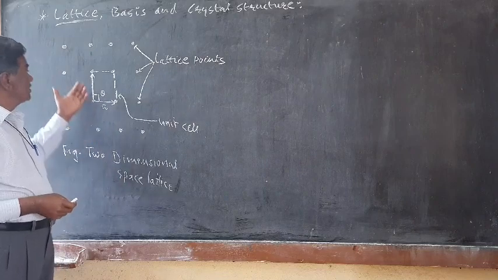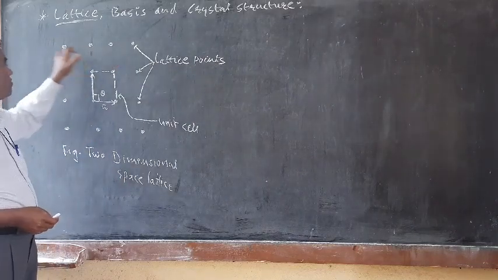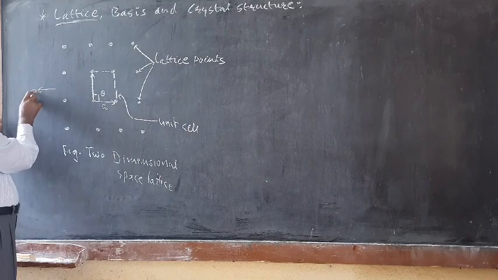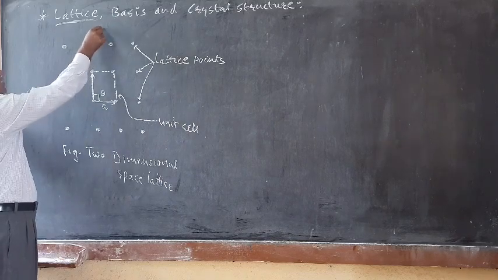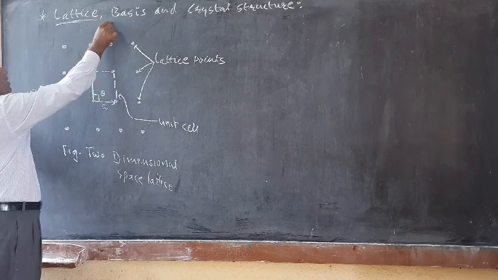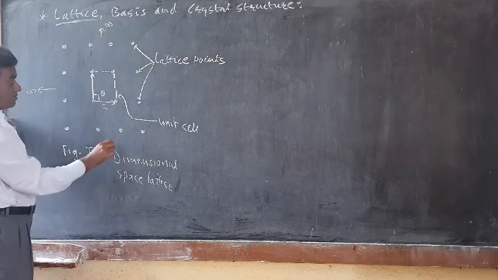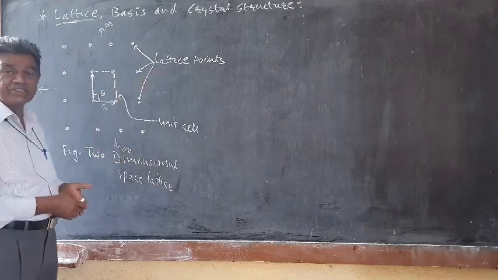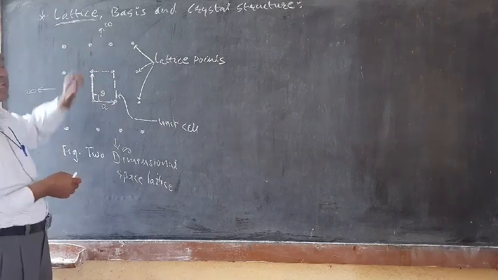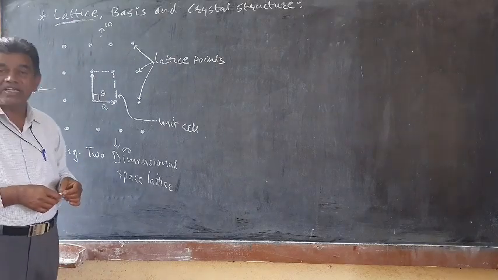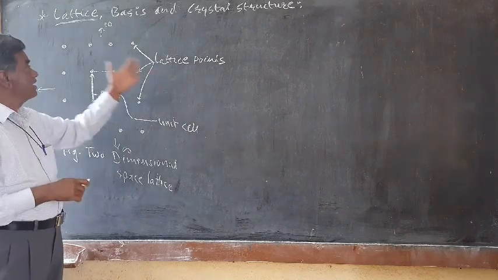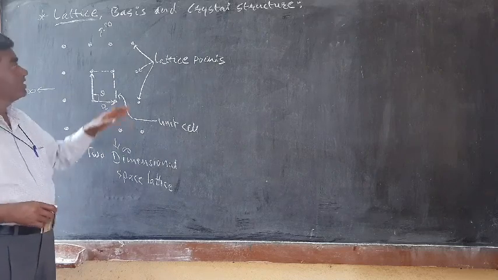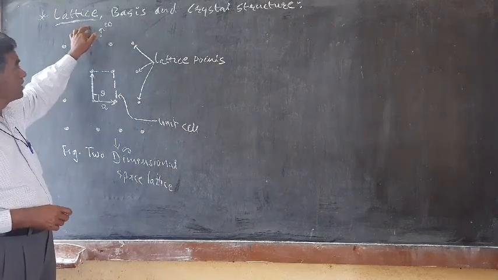The two-dimensional lattice is shown here, the arrangement of the points, infinite. Here you are getting an infinite arrangement. Here is also infinite. This is the infinite, periodic arrangement of the points. In all sides, it is infinite. An infinite array of points, a periodic array of points, is known as the space lattice. What is space lattice? It is defined as the infinite arrangement of the points in space.